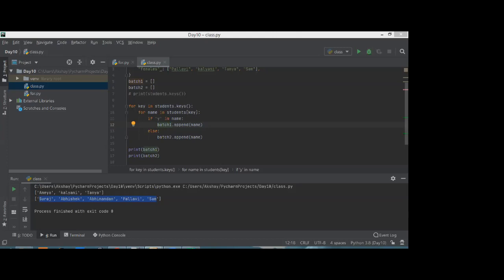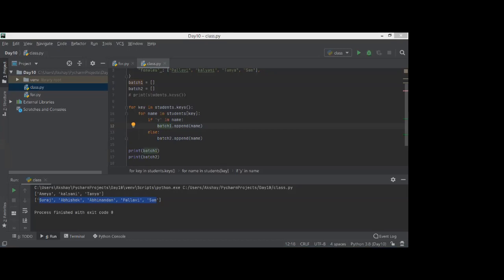Again, I would request all of you who are here, keep your focus on this particular point, because this is a very important question that may be asked in the interview. Just try to see on the screen what people are saying, and at the end I'm here to tell you the exact difference.